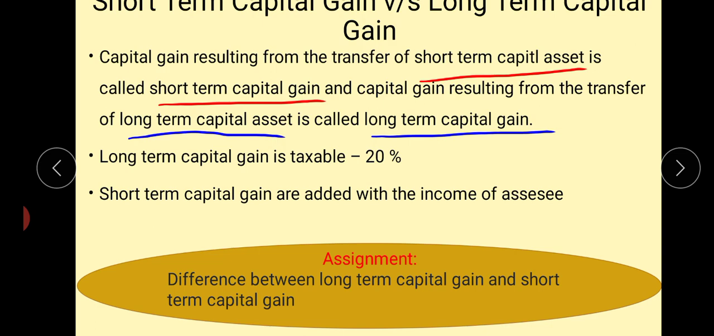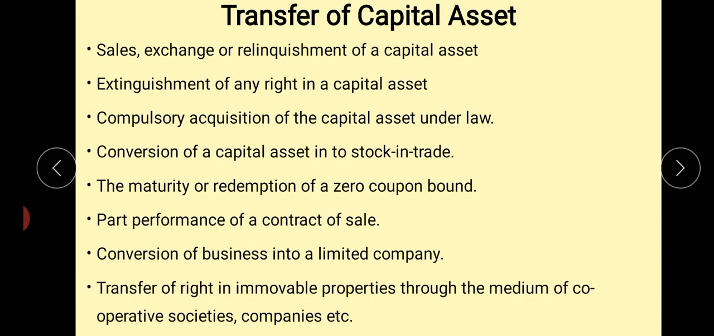Here I would like to give an assignment regarding the difference between long-term capital gain and short-term capital gain in detail. All of you please go through your subject material and study material and write down the difference between long-term capital gain and short-term capital gain in detail, and submit it through Google Classroom before the time. Okay.